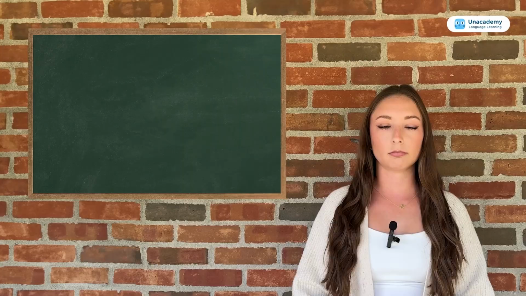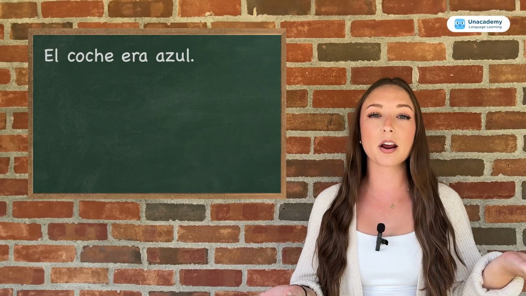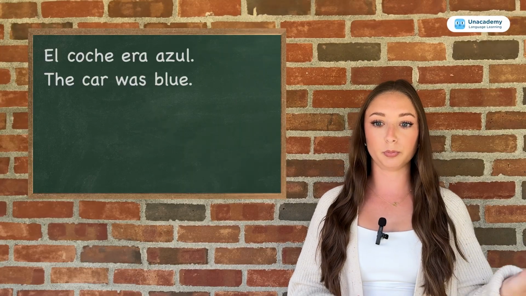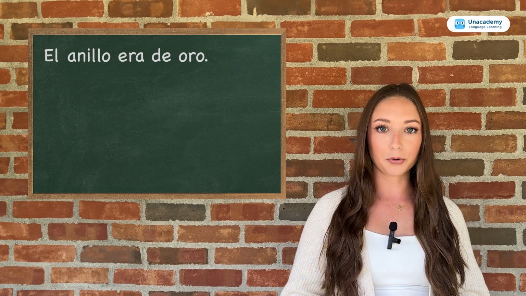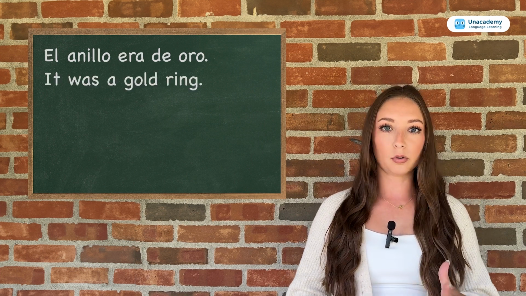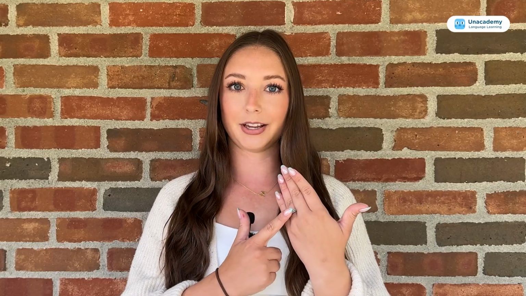We're using era. Another example, el coche era azul. The car was blue. What's the object? The car. Okay, it was blue. We're giving a description of that object. And another example, el anillo era de oro. The ring was gold. Okay, what's the object? The ring. And you're describing that object. All right, so you might be looking at me and you're like, okay, I can see that. We use era to describe objects in the past. Got it.